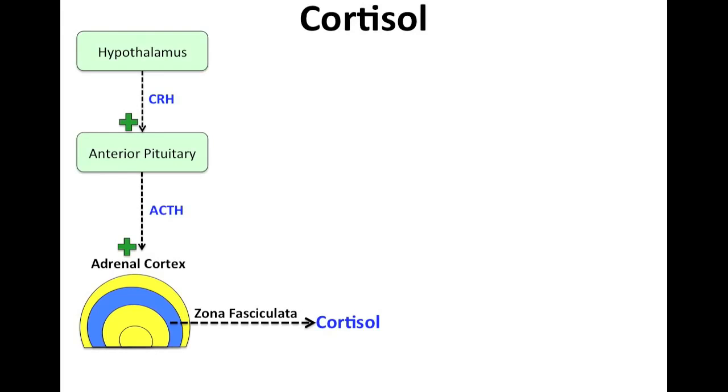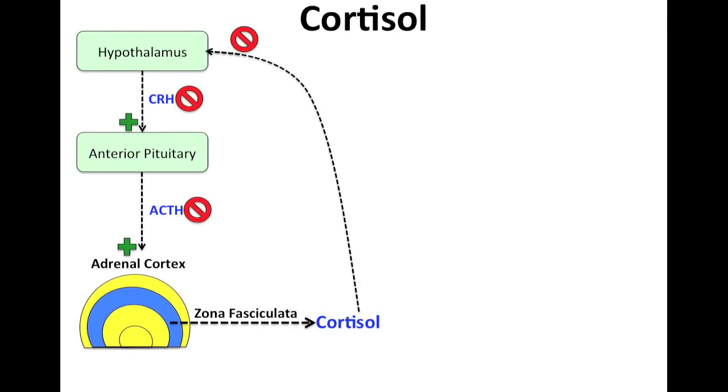Now, if we have too much cortisol in our body, what happens is that cortisol would negative feedback the hypothalamus, causing inhibition of CRH. So there's no more CRH being released, which eventually leads to decreased secretion of ACTH as well. So this is how we maintain cortisol level in our body.